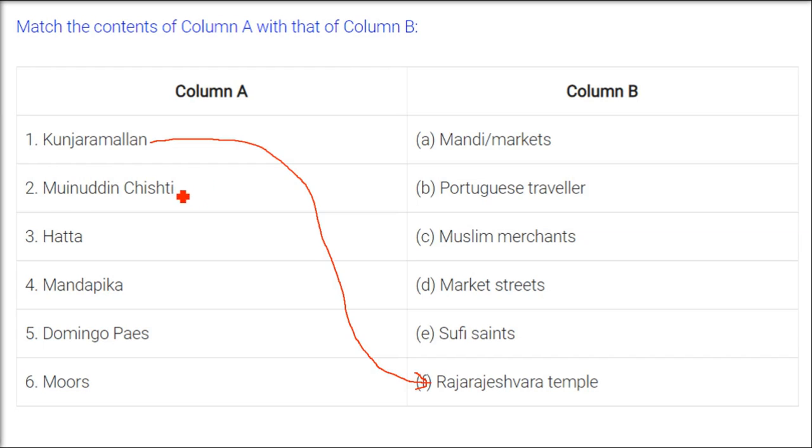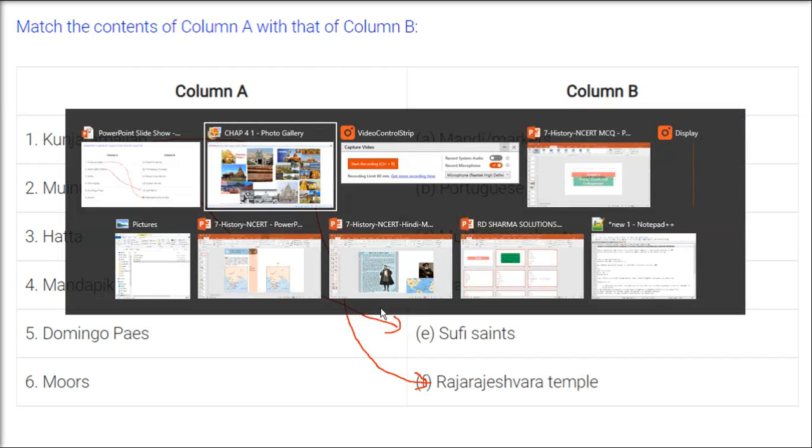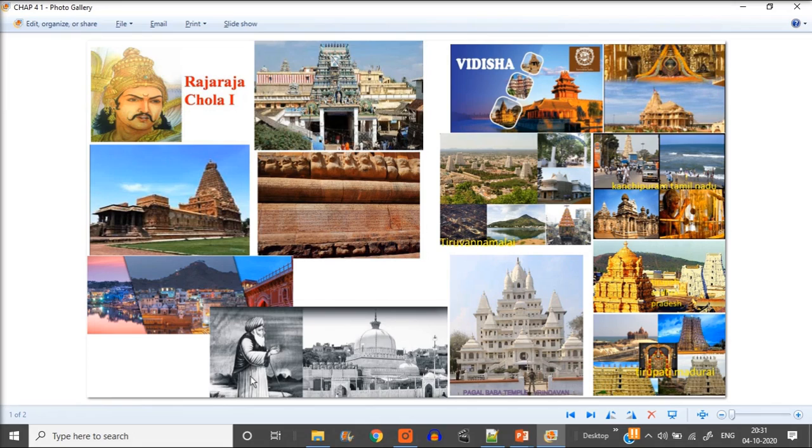Moinuddin Chishti. He was Khwaja Moinuddin Chishti, a great Sufi saint. In the 12th century he settled in a place in Rajasthan, Ajmer. Ajmer was the capital of the Chauhans, and then it became a Suba of the Mughal Empire.